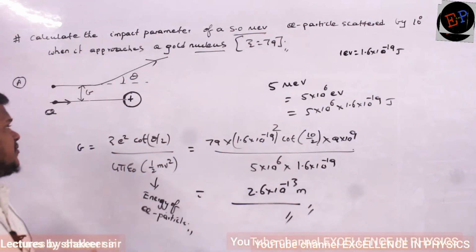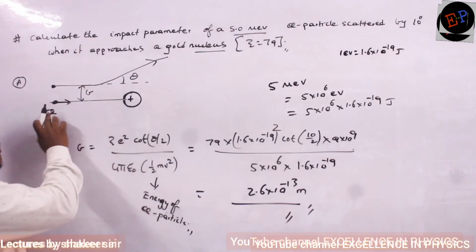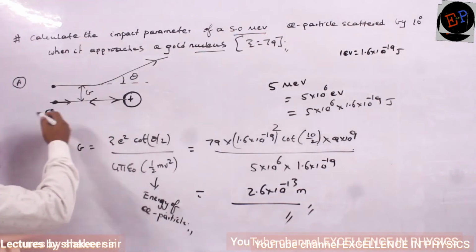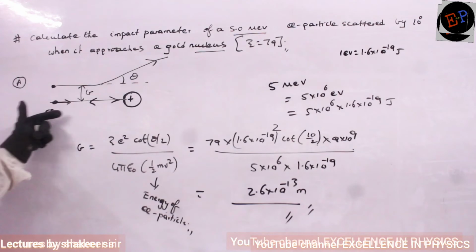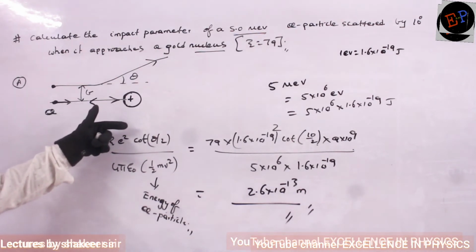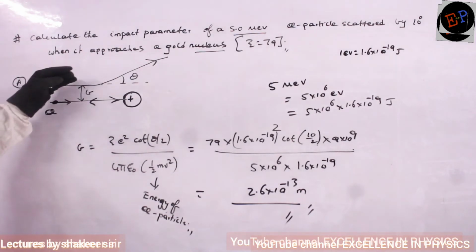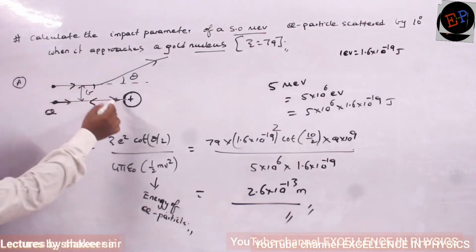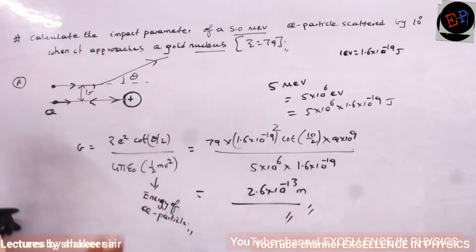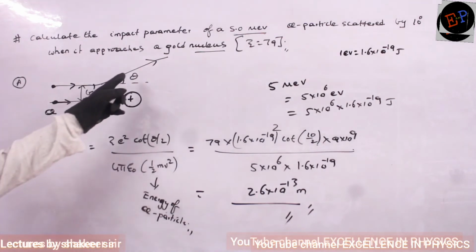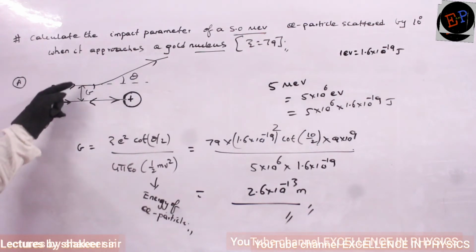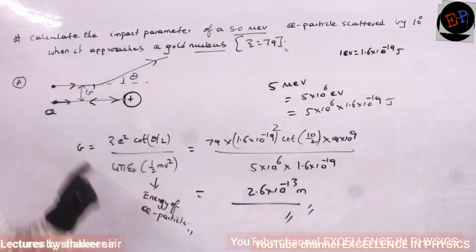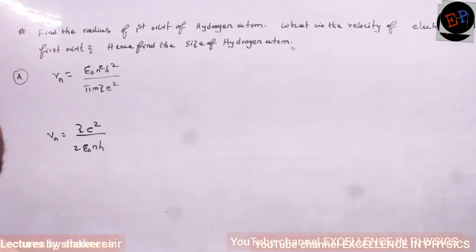So if it travels in this line, then it will retrace the path, if it is exactly striking the middle of the nucleus. But suppose it goes at some perpendicular distance from the middle, then it does not return back exactly; it deviates at a particular angle. That angle is theta, and that perpendicular distance from the center of the nucleus is called the impact parameter.